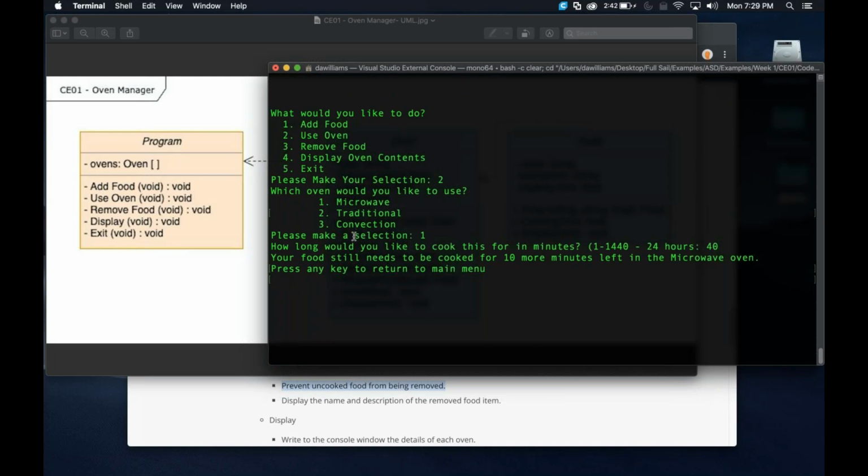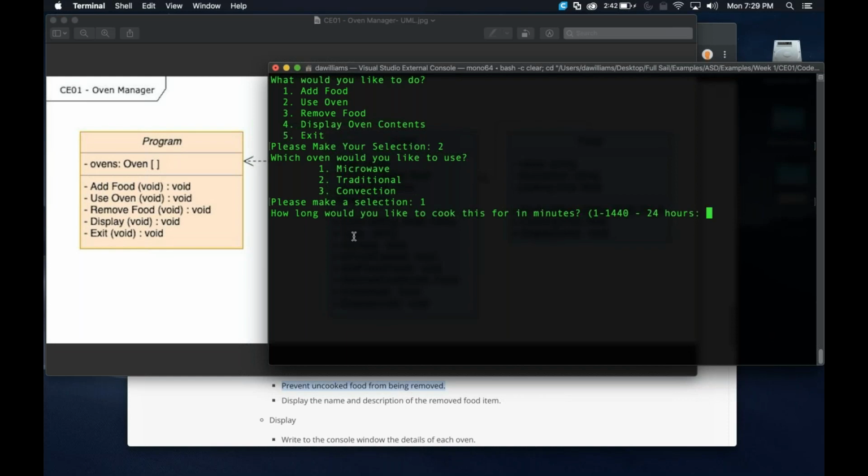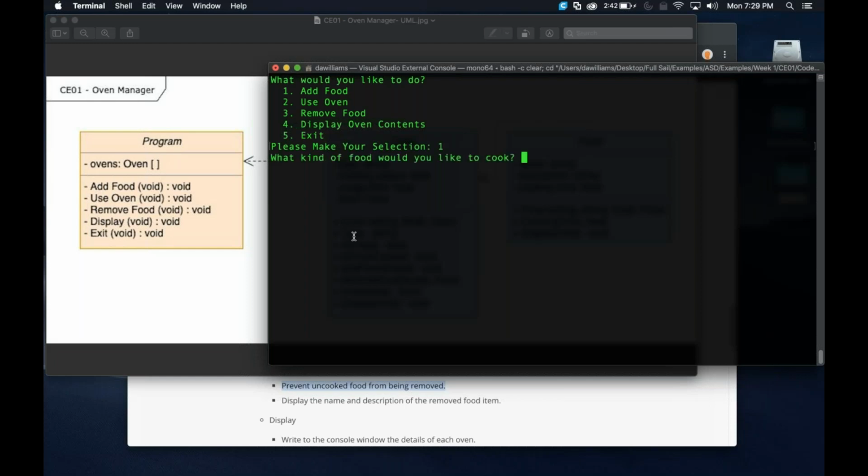Good. Perfect. Okay, so after that, let's go ahead and finish this up. So we're going to use the oven. Let's cook it in the microwave. Let's cook it, I don't know, 15 more minutes. You can overcook stuff, but that's okay. And now that one's going to be done. But I'm not going to remove it yet. What I'm going to do next is I'm going to add more food. And let's say this one's going to be a pizza.